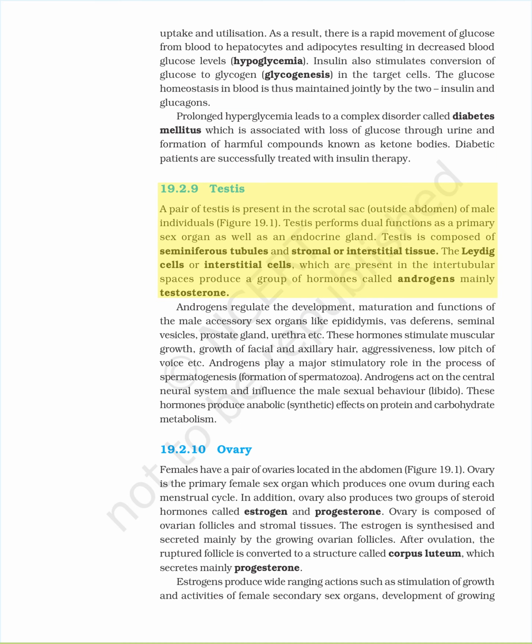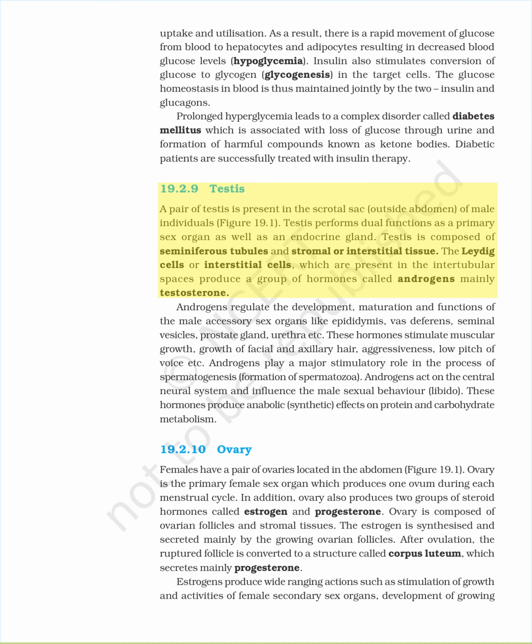These hormones stimulate muscular growth, growth of facial and axillary hair, aggressiveness, low pitch of voice, etc. Androgens play a major stimulatory role in the process of spermatogenesis, formation of spermatozoa. Androgens act on the central neural system and influence the male sexual behavior, libido. These hormones produce anabolic, synthetic effects on protein and carbohydrate metabolism.